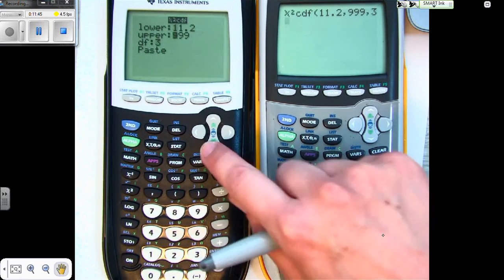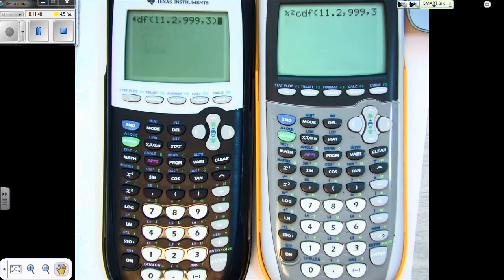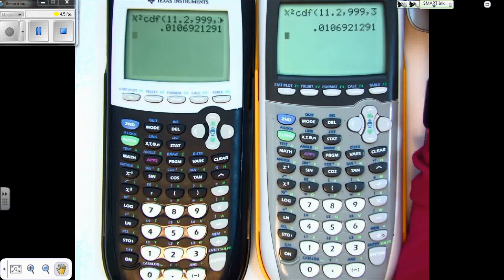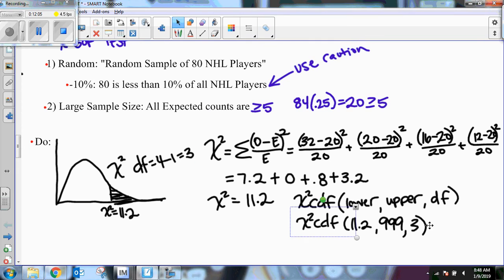And when you plug all that into the newer calculator and hit paste, you'll see that that's exactly what they typed in as well. So when I hit enter on both of these, that's the p-value. That's the area under the curve of the chi-squared distribution with those bounds. Okay? So, like my calculator says, I got a p-value of 0.011. That's my p-value. That's this area right here, this black shaded area.